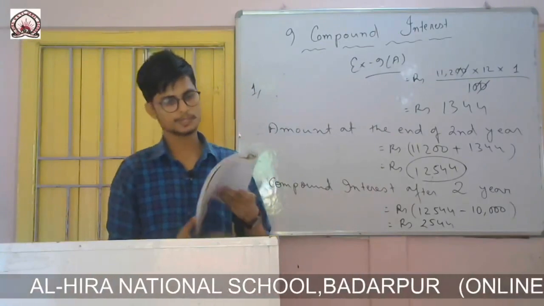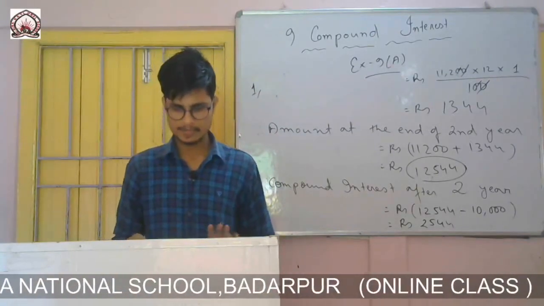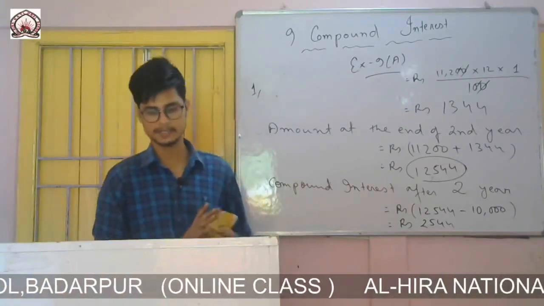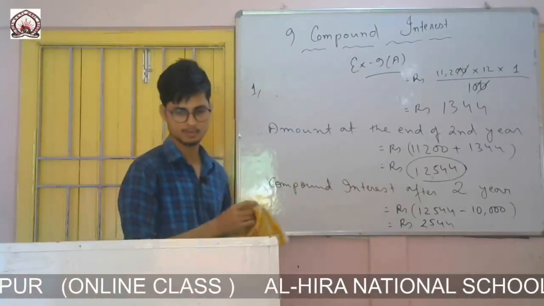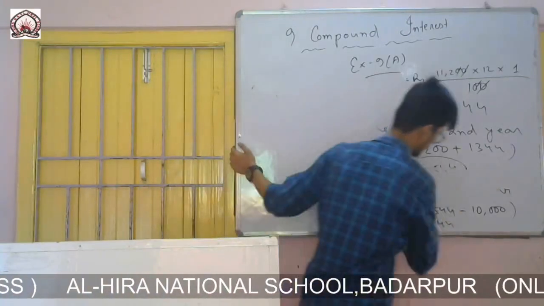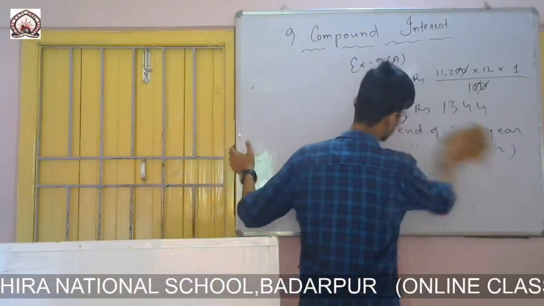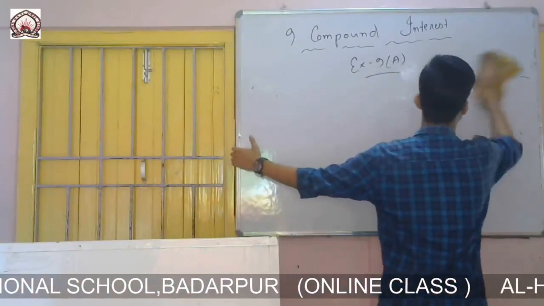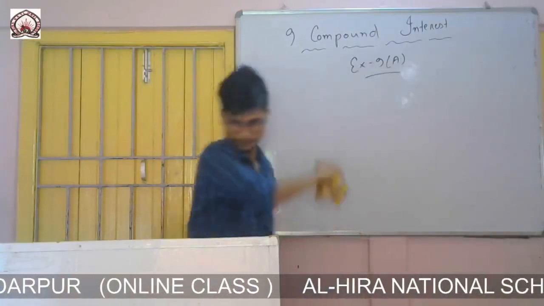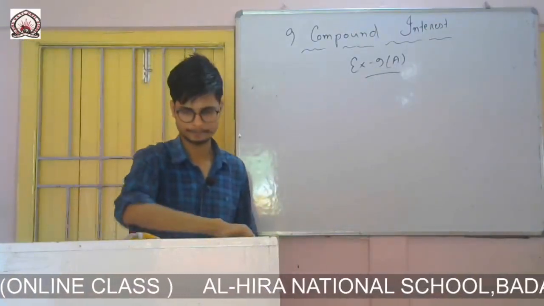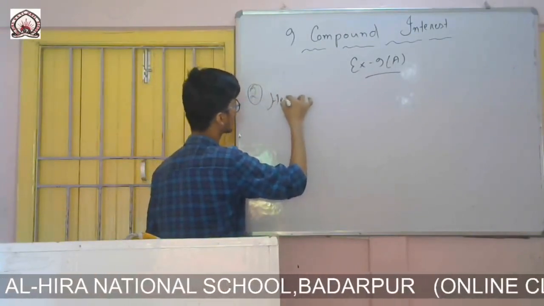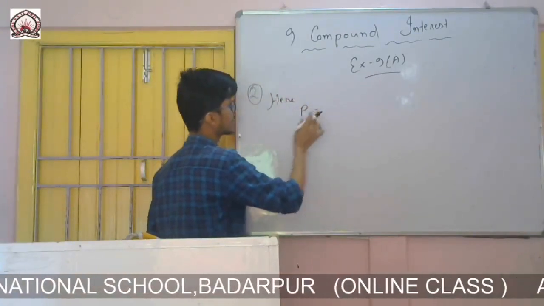Okay, so now question number 2, same like this one. Here principal is given as 5,000, rate of interest given 10%, and number of years is 2. Here I am writing directly, you write full.